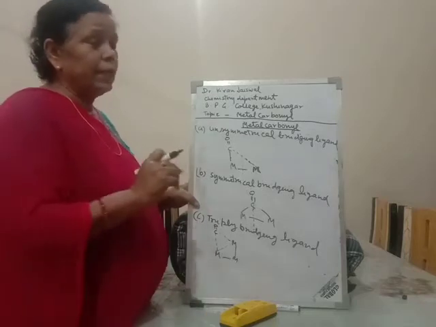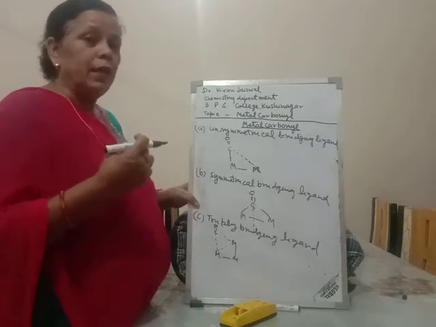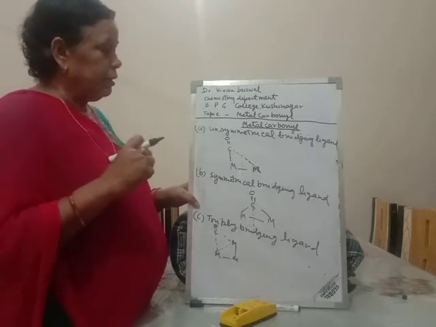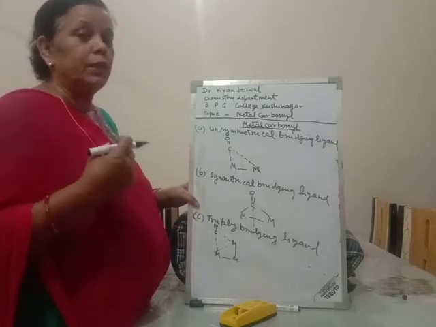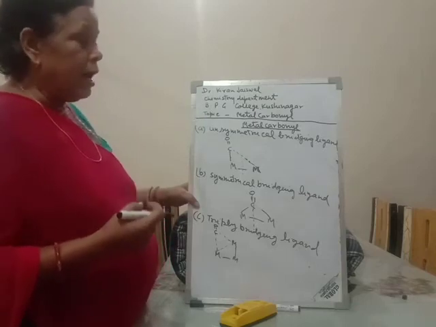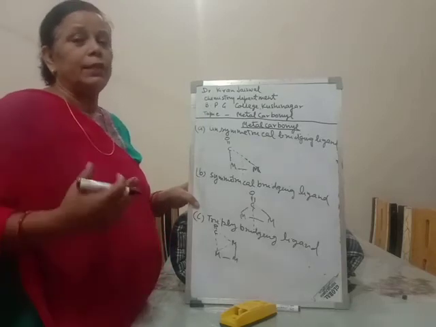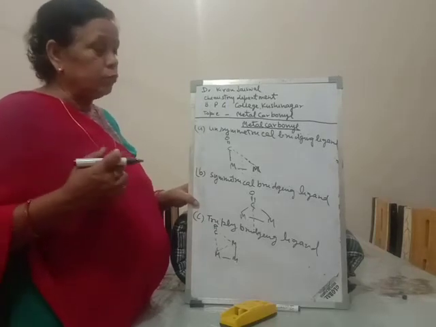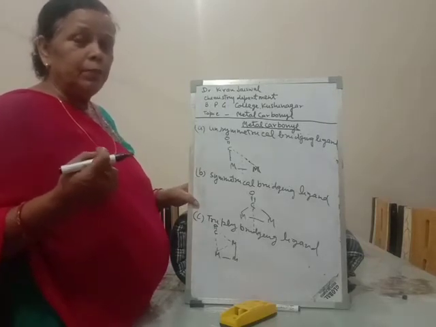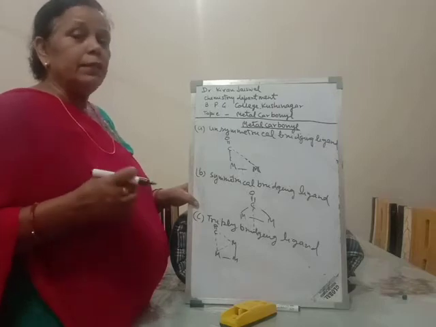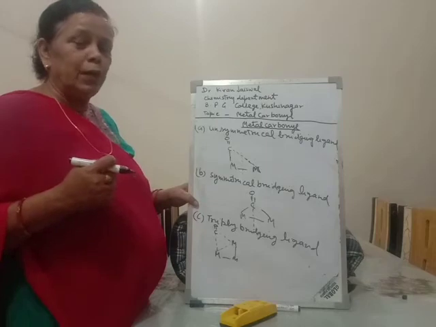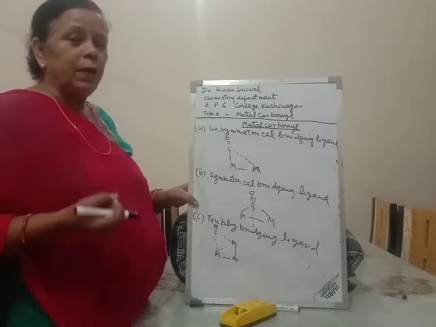Metal carbonyl is classified on the basis of two points. First, on the basis of the number of metal atoms in the carbonyl, and second, on the basis of the nature of the CO ligand in the carbonyl. On the first basis, it is divided into two groups: mononuclear and polynuclear.